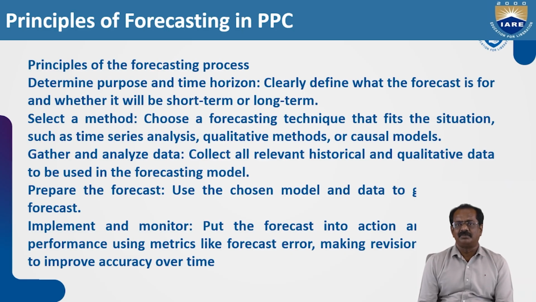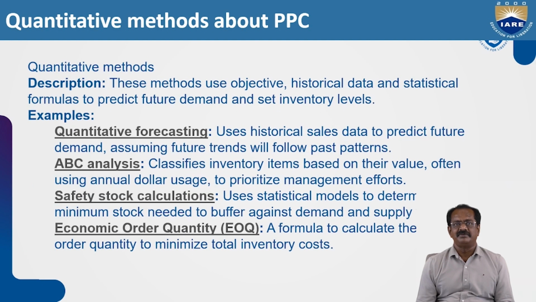Next one is implement and monitor. After forecasting is done and the procurement is done for the raw material and work starts, once the work starts, they need to monitor it. That means the supervisor who is working in the workshop has to have his own work plan for that particular day. If he has to fit 10 cars' chassis and engines, then in the morning the chassis will be ready for him and then the engines will be ready for him in the workshop. So he should start working on that one and by the end of the day, he should make sure that all the 10 are completed.